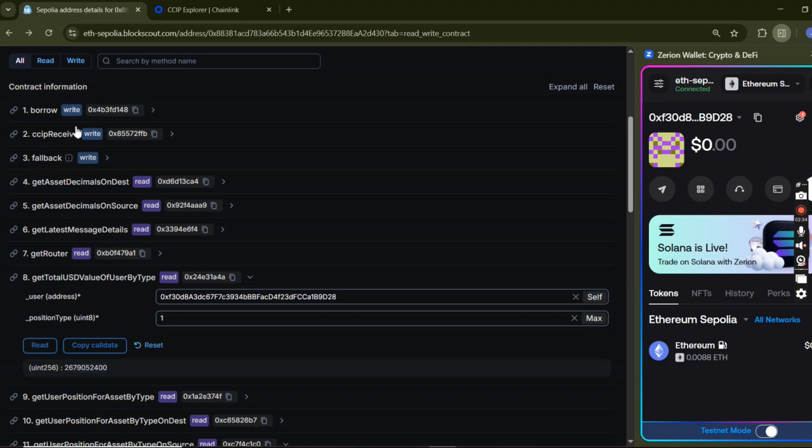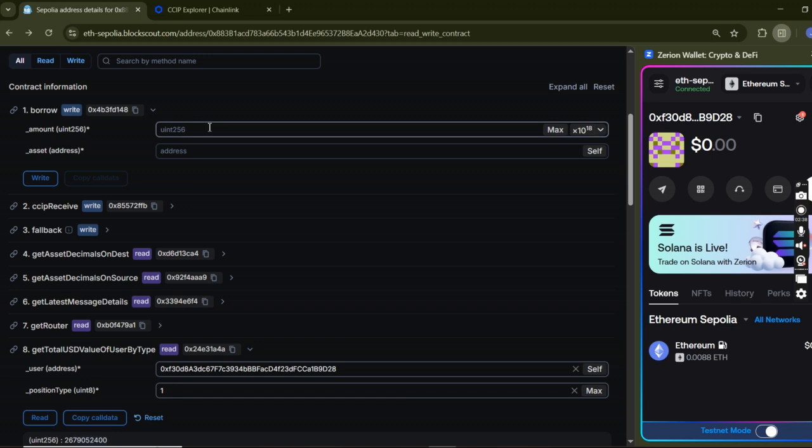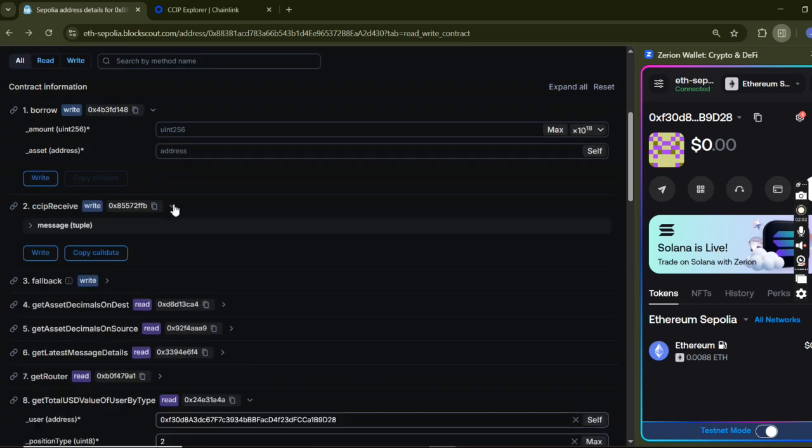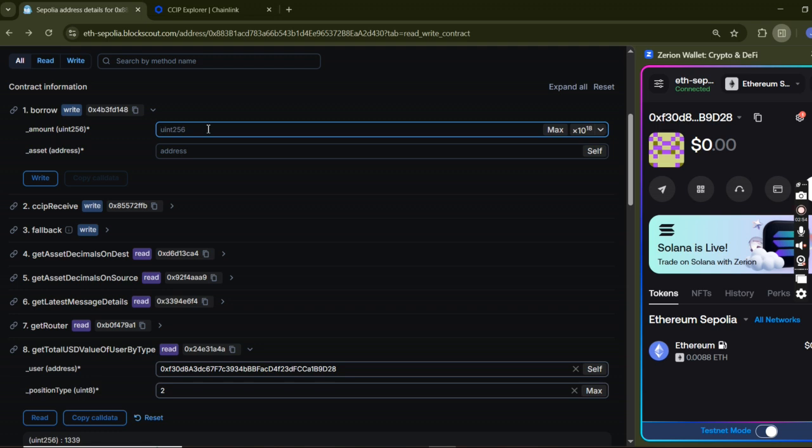So then I could also borrow. I could borrow up to 70% of my collateral. So I have currently about $26 worth of collateral, and then I also borrowed a bit. So you see this, right? This is borrow type 2, and this is also a very tiny bit. It's not up to 1 cent. So yeah, I could borrow.